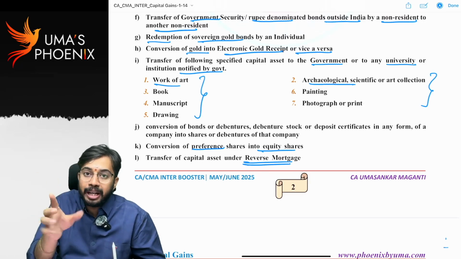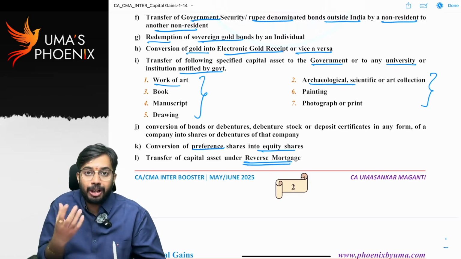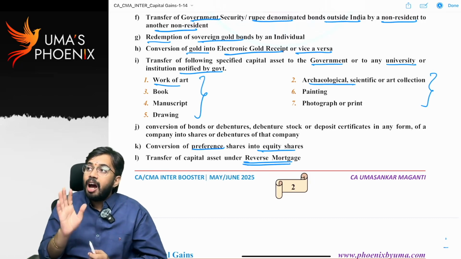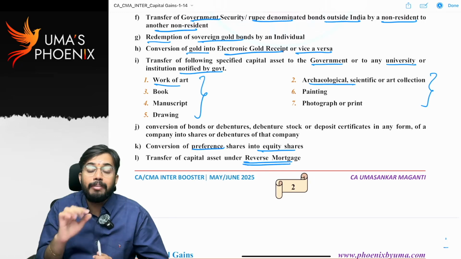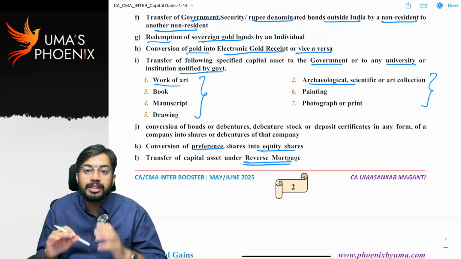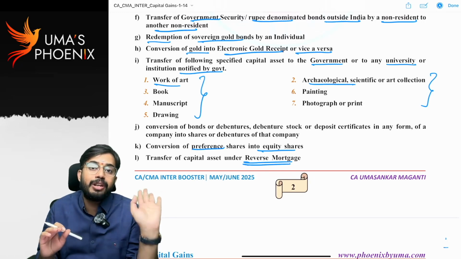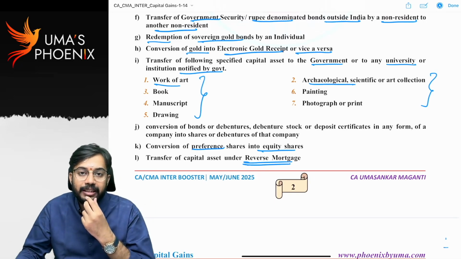If I sell this painting, I am required to calculate capital gains because a painting is a capital asset. But I did not sell to normal people. I sold the painting to the government. Now I am not required to calculate capital gains because sale of a painting to the government is excluded from the definition of transfer. Is it clear? Good.